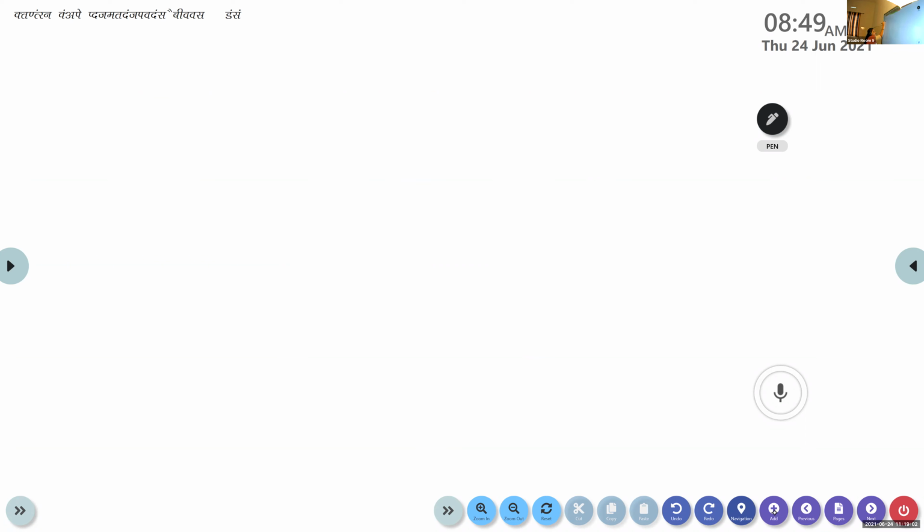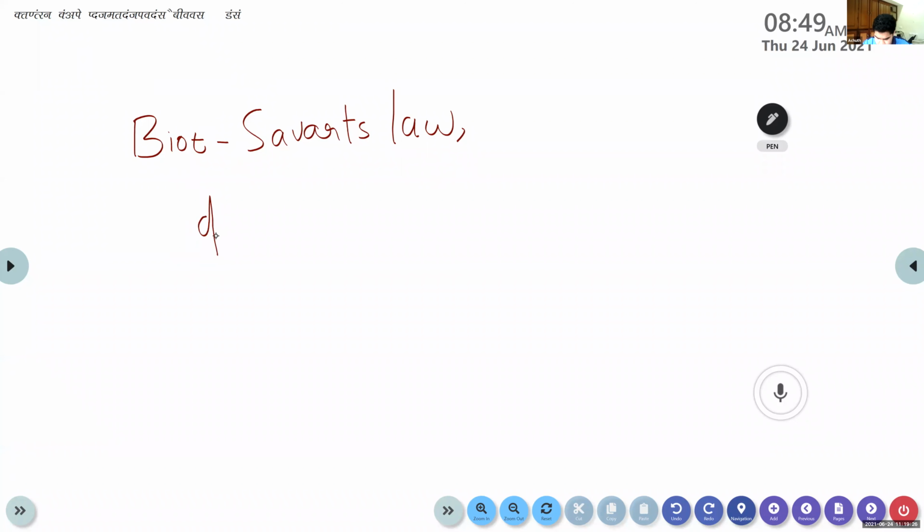By Biot-Savart's law, how can we calculate the magnetic field produced at that point? What is the equation for Biot-Savart's law?